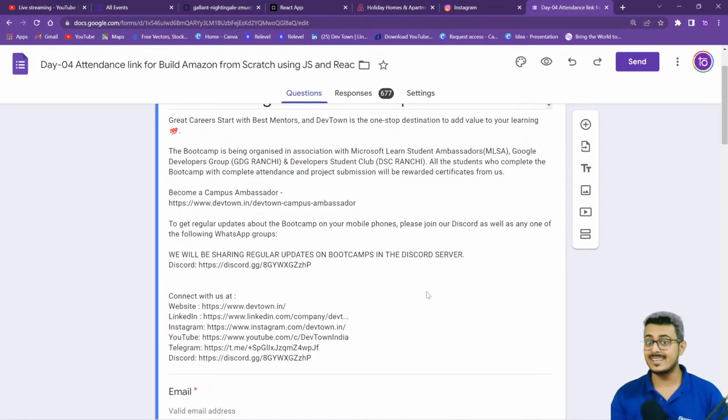If I'm not clearing that exam, every time I had to give another exam to clear it, I had to pay almost 25,000 more to just reappear for those examinations. That is the amount of money I had spent over one certificate. A certificate does not guarantee you placements. A certificate will only help the interviewer ask you the right questions.